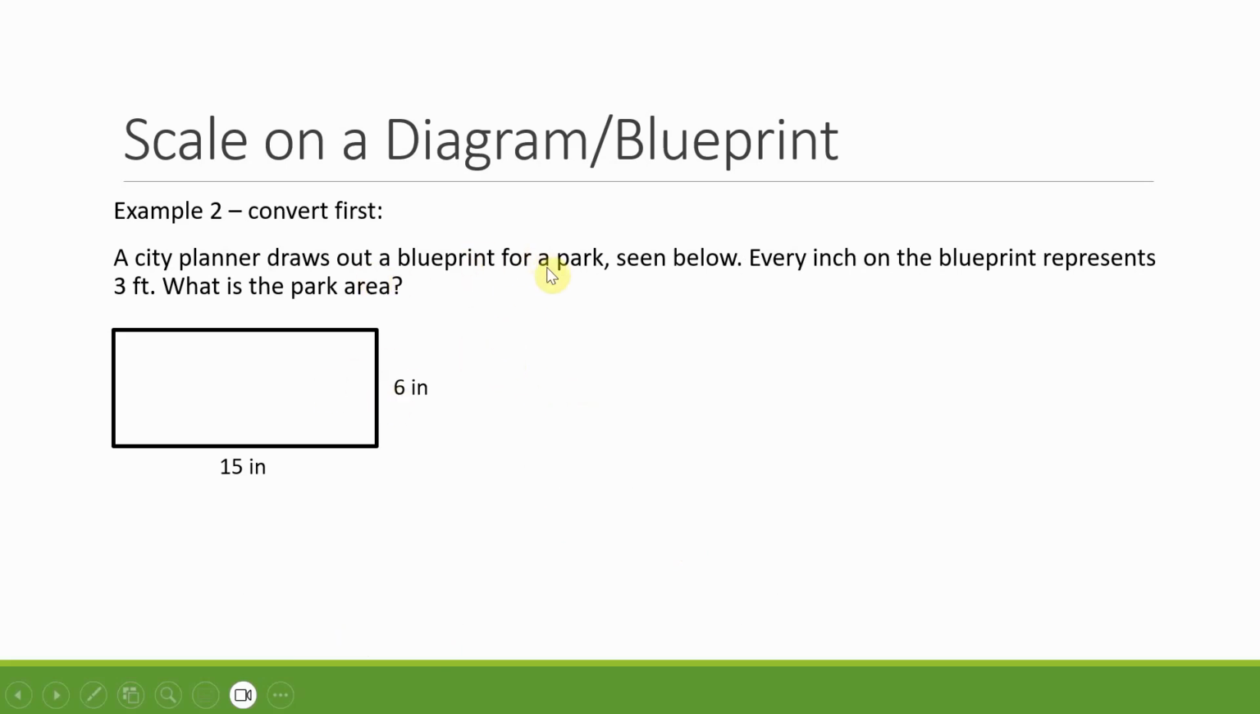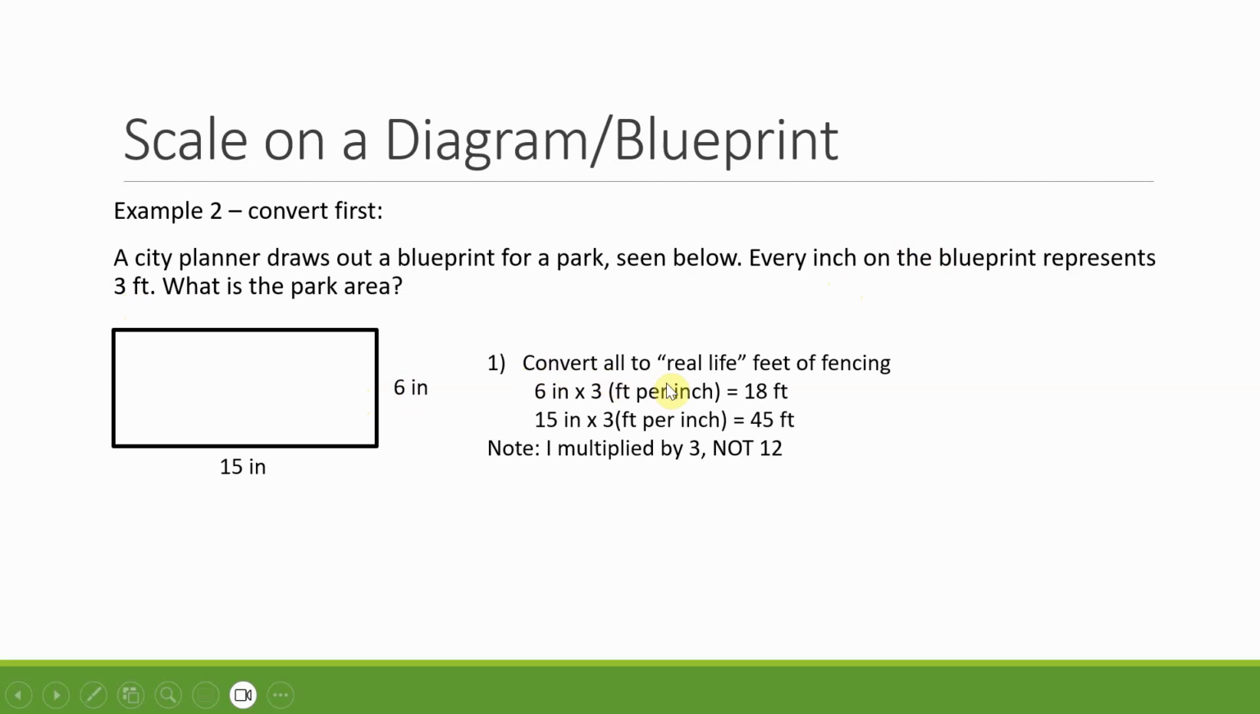Again, we've got a blueprint for a park, but this time they're asking for the area. That's going to be the key thing. If they're not just using length, but if they're asking for area or volume, that's where you really want to be careful to convert first. But if you just always do it, you don't have to worry about when to do it. So again, every inch means 3 feet. So let's convert first, just like before.